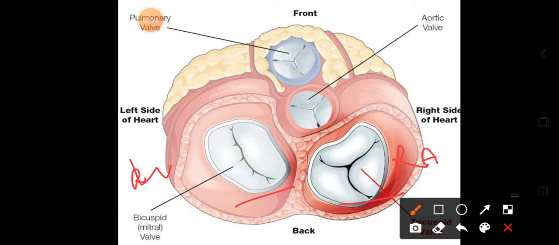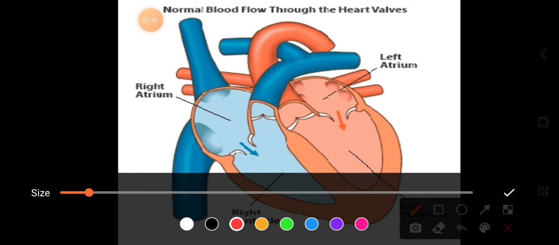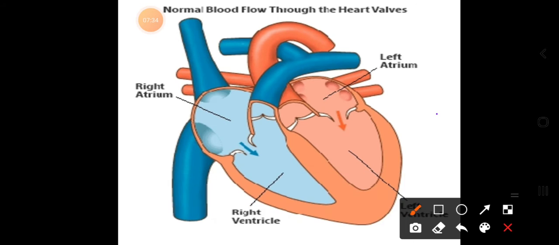They pump the blood into their respective ventricles, because the lower two chambers are the ventricles. The right auricle pumps the deoxygenated blood into the right ventricle through the tricuspid valve, and the left auricle pumps the blood to the left ventricle through the bicuspid valve.